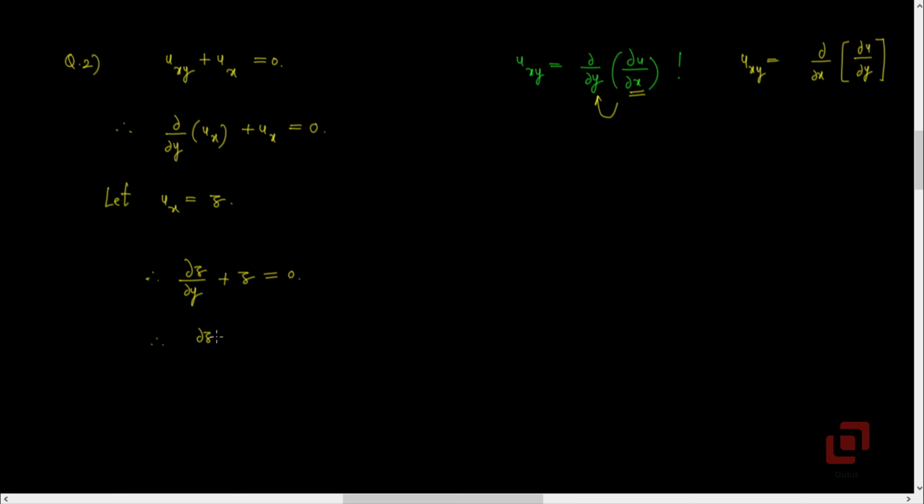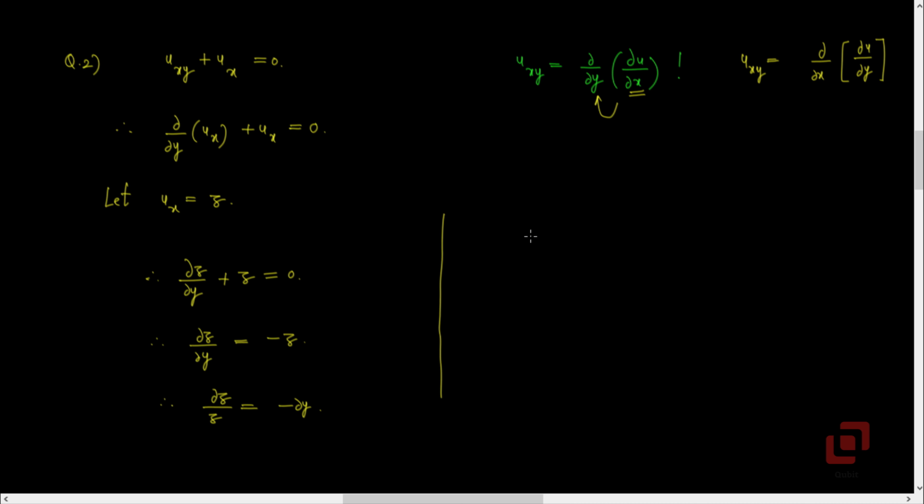Therefore, ∂z/∂y will be −z. Therefore, ∂z/z will be equal to −∂y. So we converted the given partial differential equation into a variable separable partial differential equation.